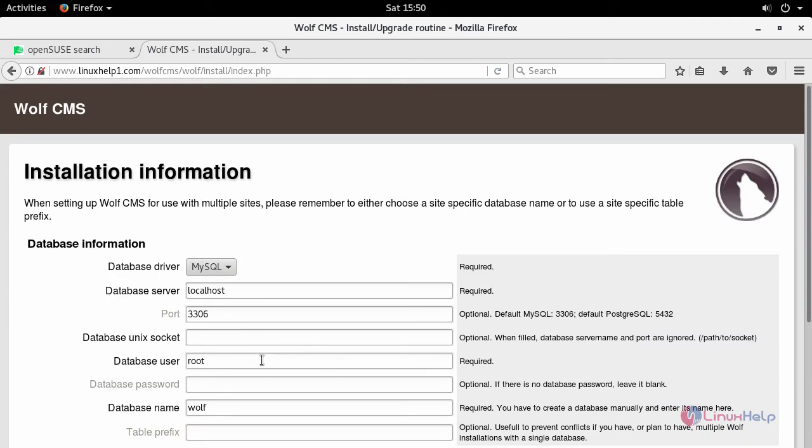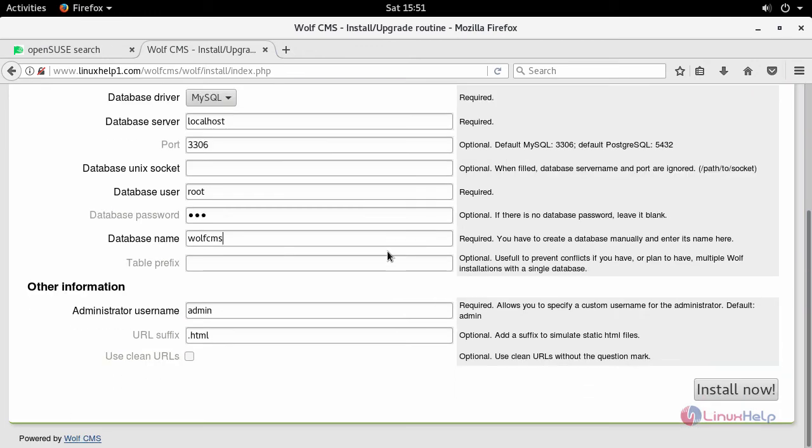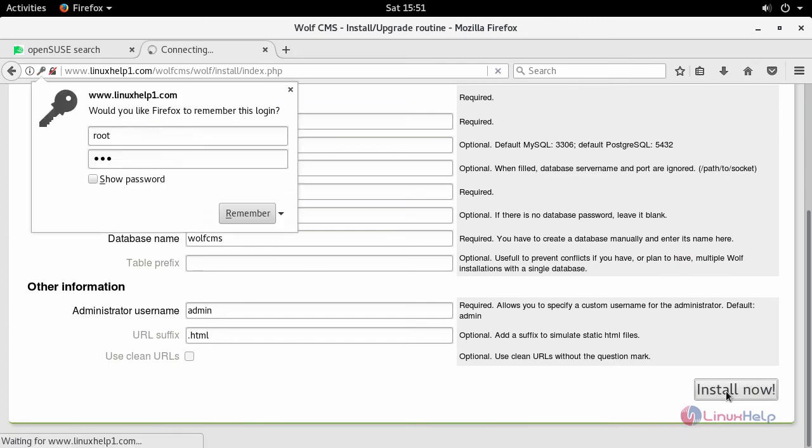Provide your database credentials. My database user is root, followed by it, provide your database user password and name of your database. And check your administrator username. You can provide it as per your wish. And now click install.